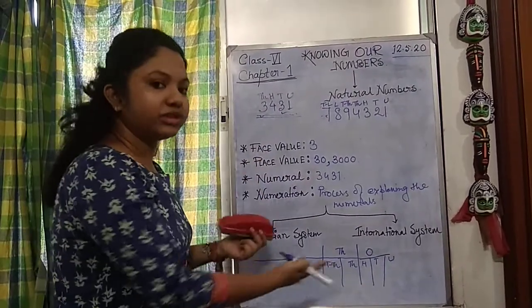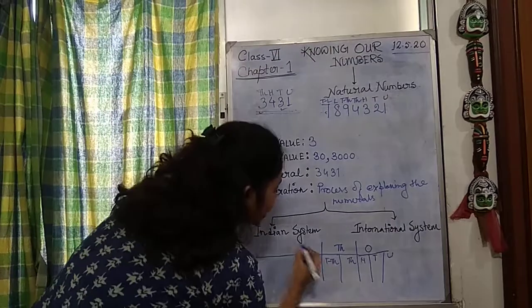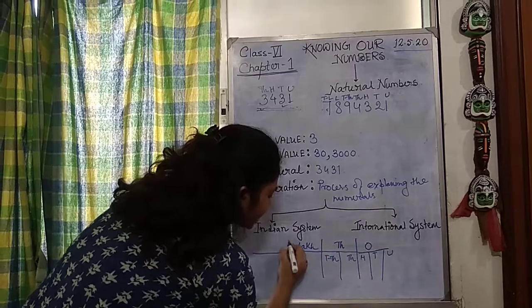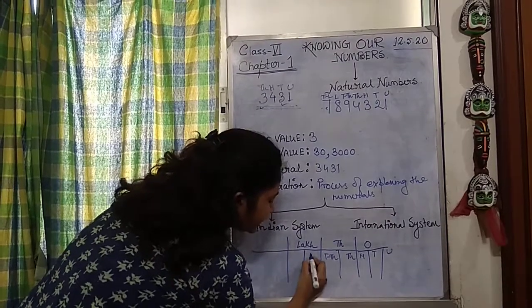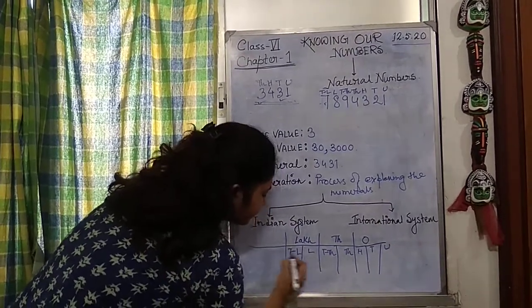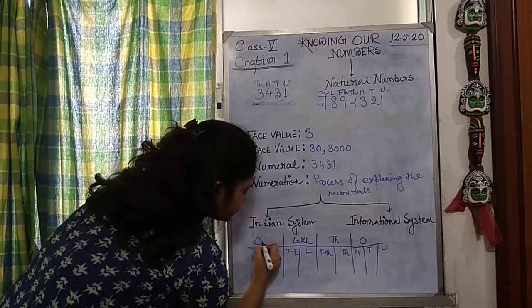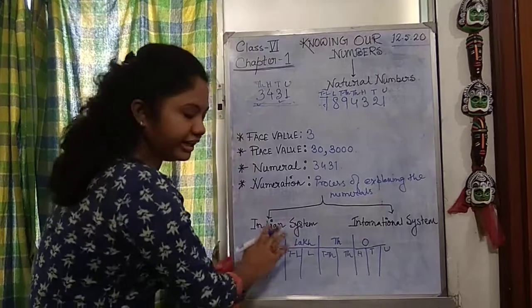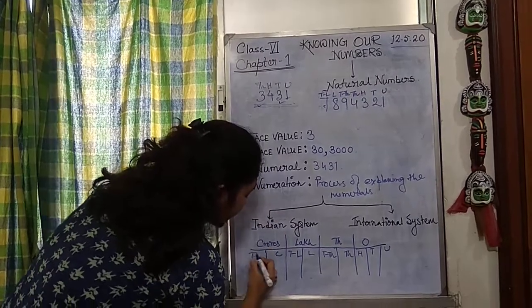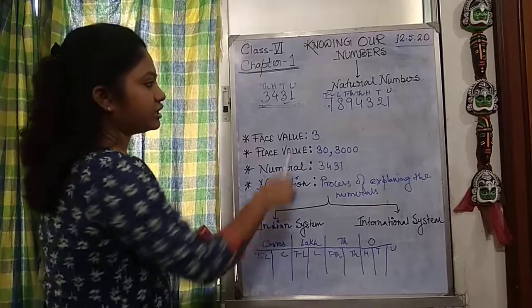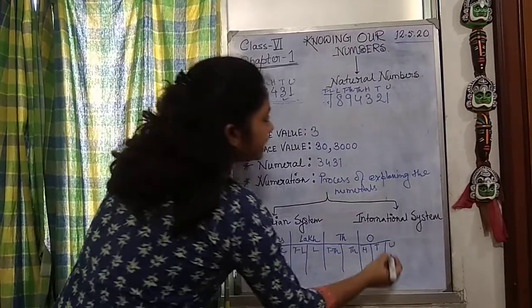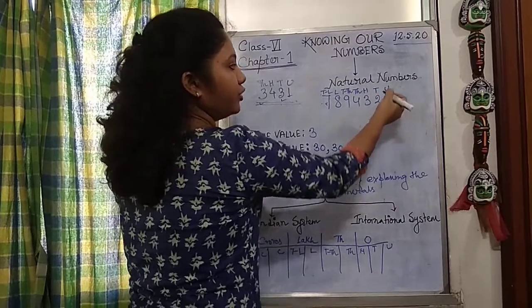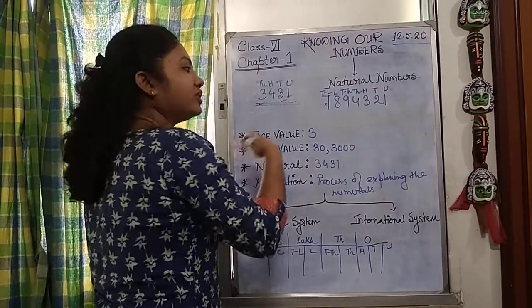I am not talking about the international system yet. Then comes the lakh position. Lakh contains 1 lakh and 10 lakh, and the crores contain 1 crore, and then 10 crore. Okay, so when we are putting this, we know already that we always put it from the right hand side to the left hand side.